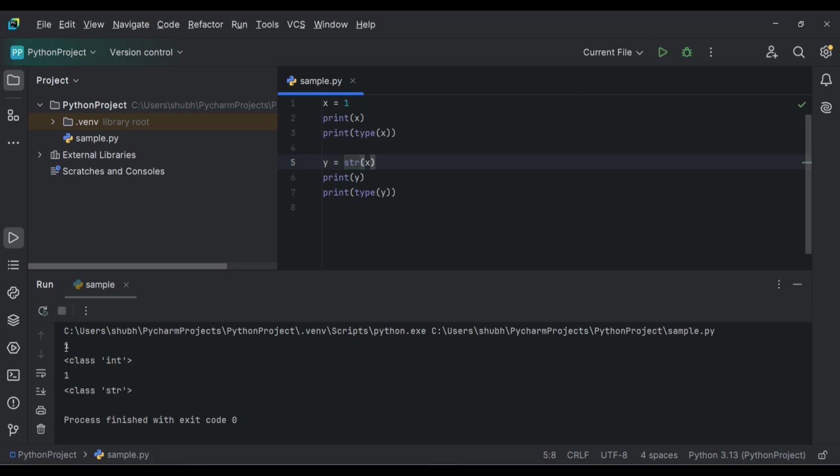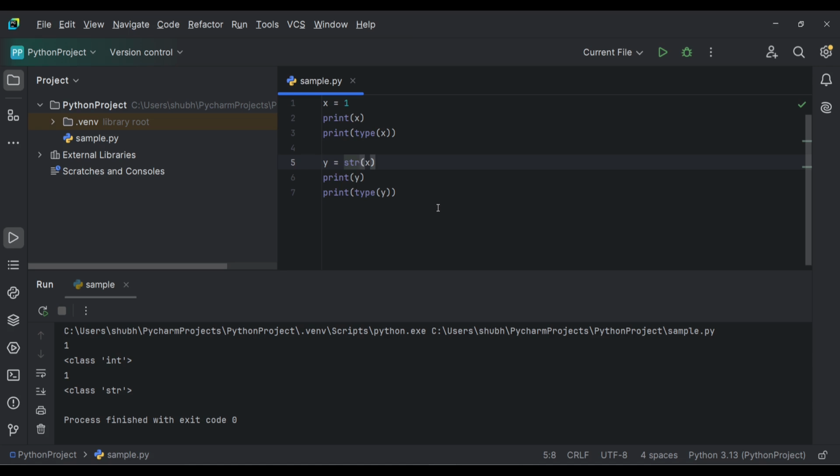Here x is 1 and its type is integer, and now it is typecasted into string. So y is 1 and its type is string. This is all about explicit typecasting, where we explicitly typecast the data type of existing variables.